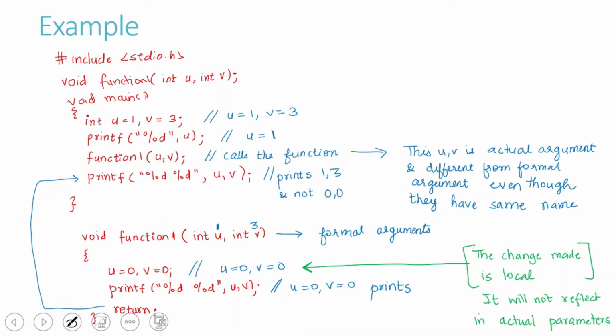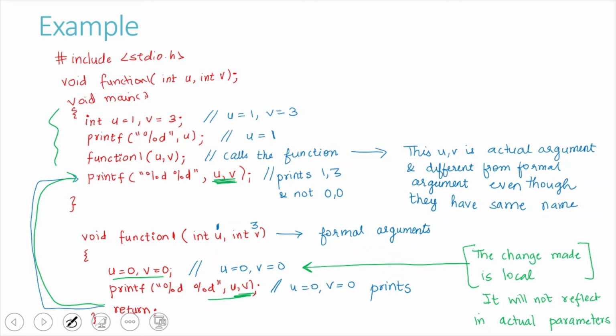Inside that function, imagine you are going to change the values of u and v to 0. Then if you ask to print those values, here you will get u and v as 0. But once we return and again print the values of u and v in the main function, that change will not be reflected. Even though u and v over here have been made equal to 0, that change will not come over here.